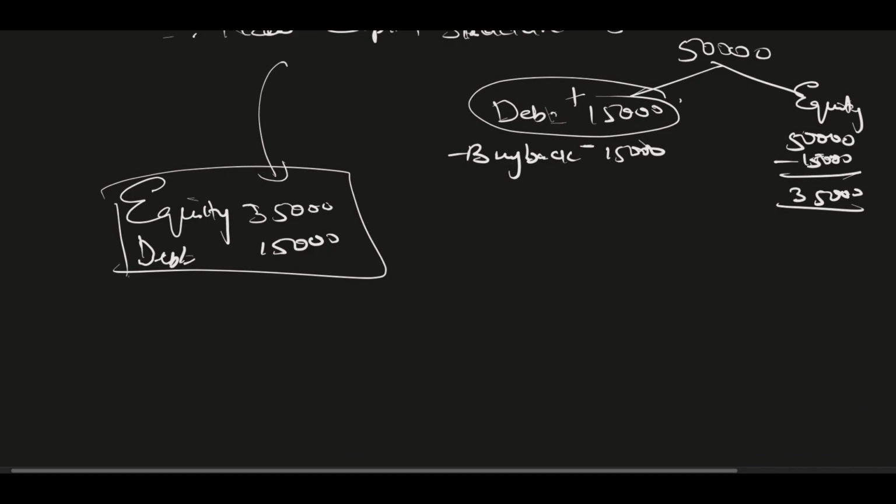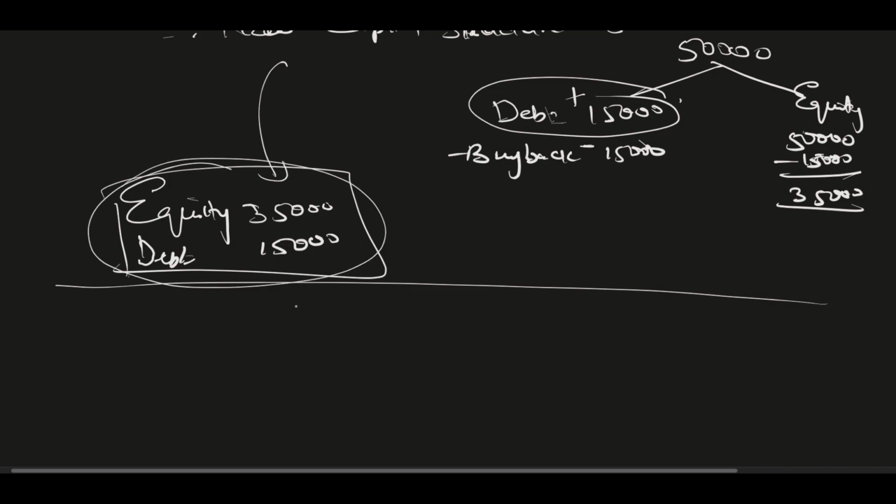Now if I calculate the value of this new capital structure, the value of equity is 35,000. Now if I have to find out the value of this new capital structure firm, I'll move to proposition 2, because I need to find out the WACC information.